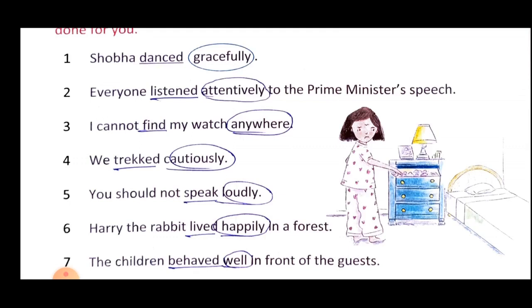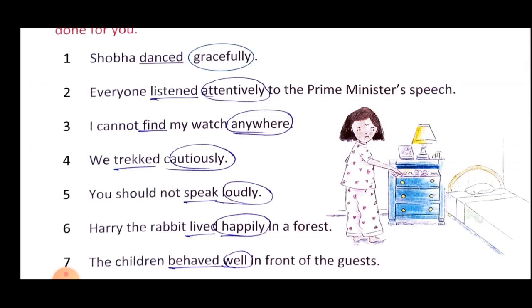Next is everyone listened attentively to the Prime Minister's speech. What was done? Listening. And how the listening was done? Attentively. So listening is the action, that is your verb, and how that verb occurred, that is your adverb. So how they listened, attentively, that is your how adverb.